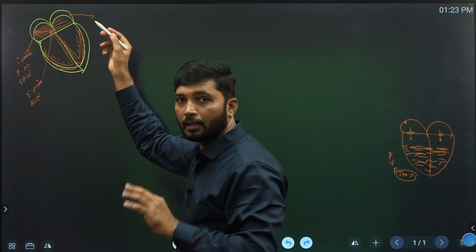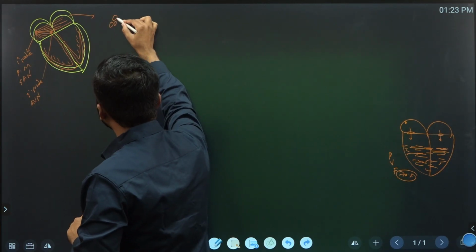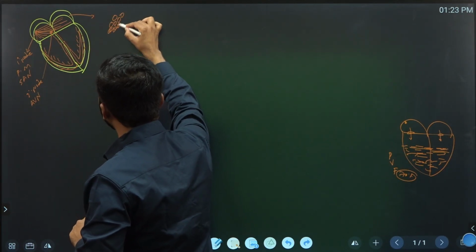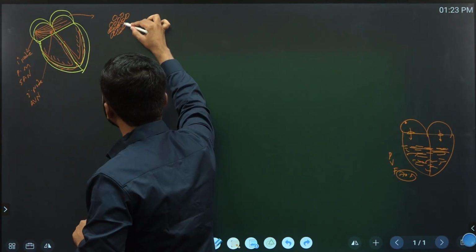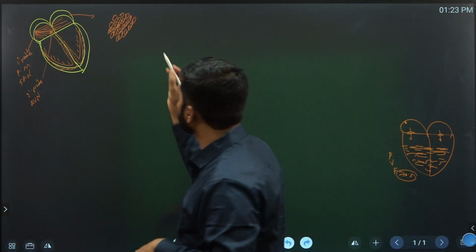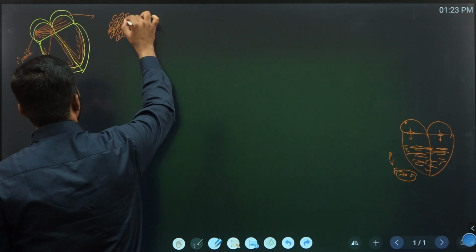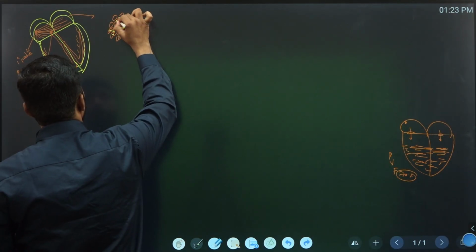This is the auricle cells. If you take this cell, auricle cells, multiple cardiac cells, right, the cells undergo depolarization. What is depolarization, right? This is the cells undergoing depolarization.